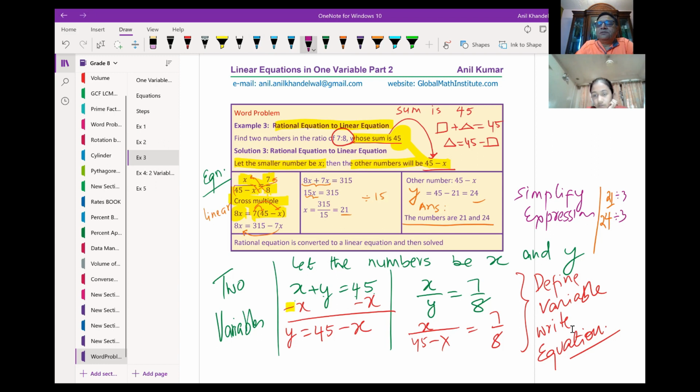You can check your answer. 21 divided by 24. We got two numbers as 21 and 24, right? If you want to simplify it, it equals 7 over 8, dividing both by 3, correct? So this ratio 21 is to 24 is the same as 7 is to 8, correct? So it is the correct answer. You get the idea. Do you understand how we solve this question?